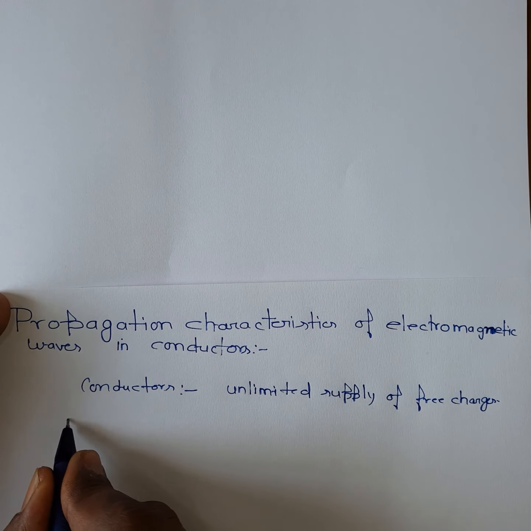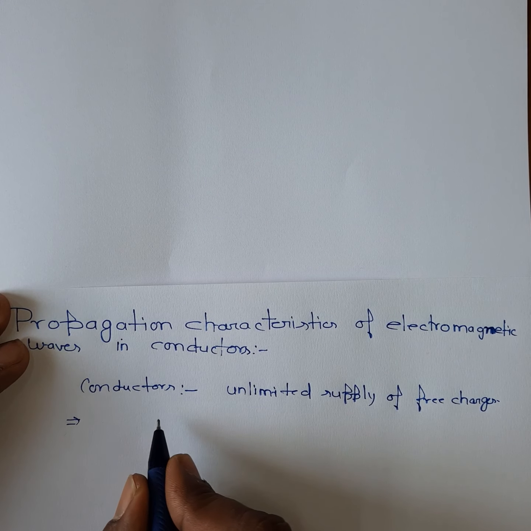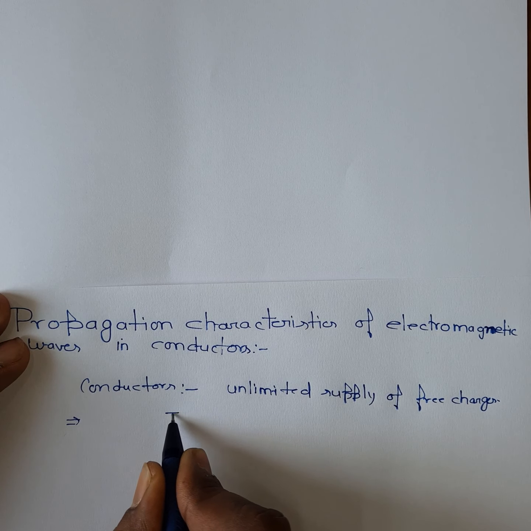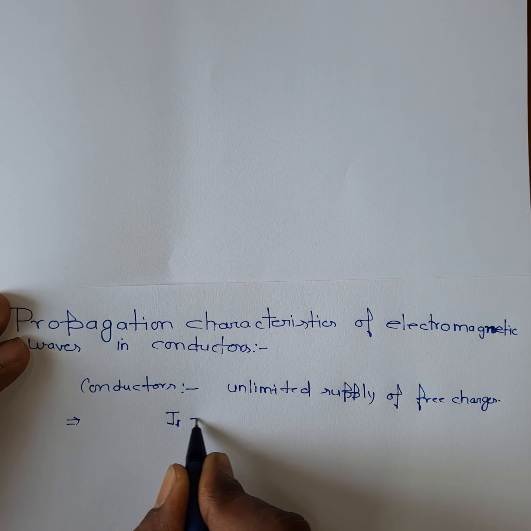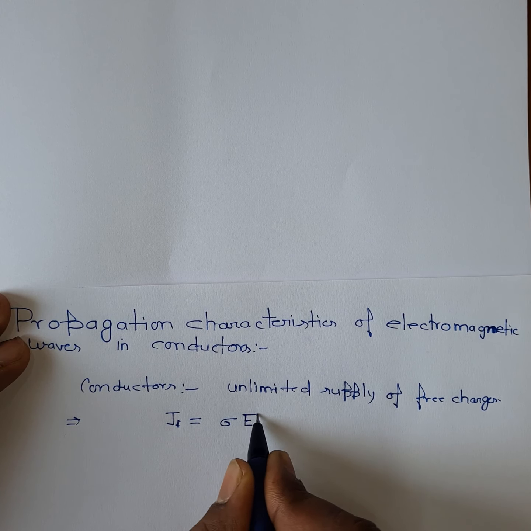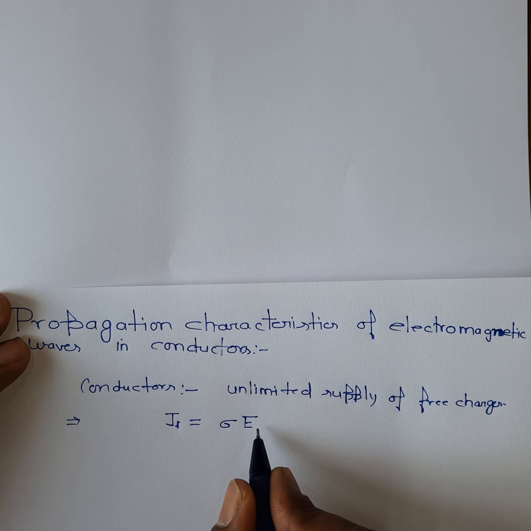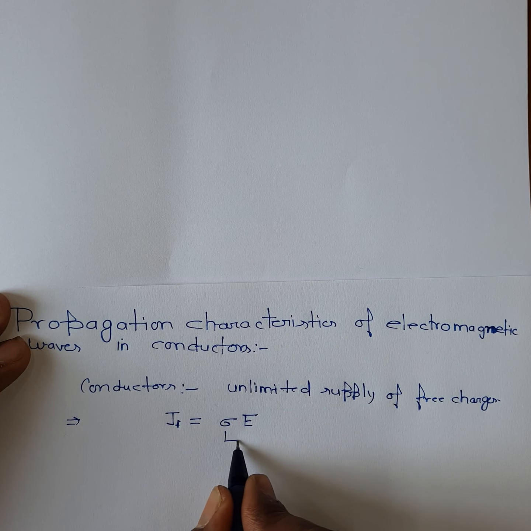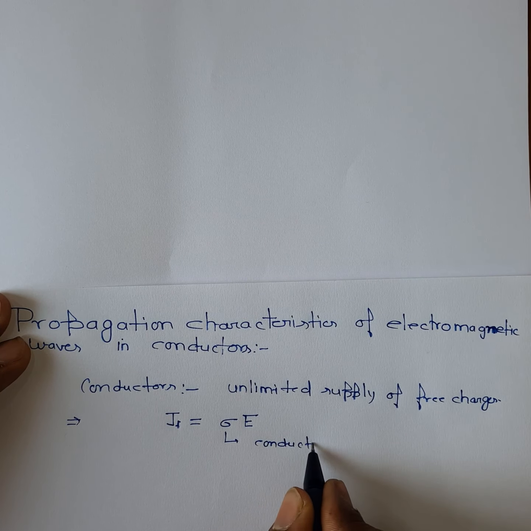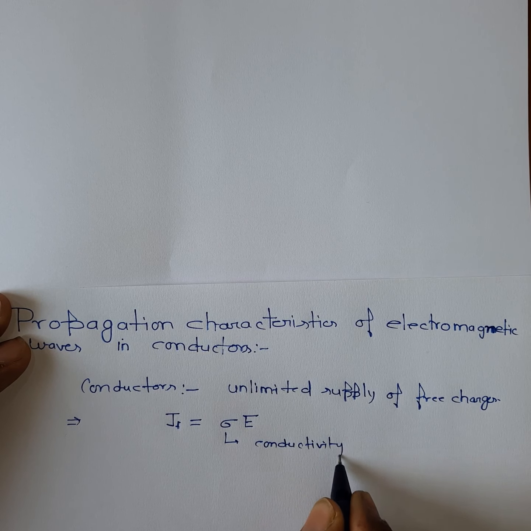Conductors follow Ohm's law, that is, if you apply an electric field across the conductor, then the current starts flowing. So the free current density is given by J_f = sigma E. This relation holds in a conductor, where sigma is called the conductivity of the conductor.